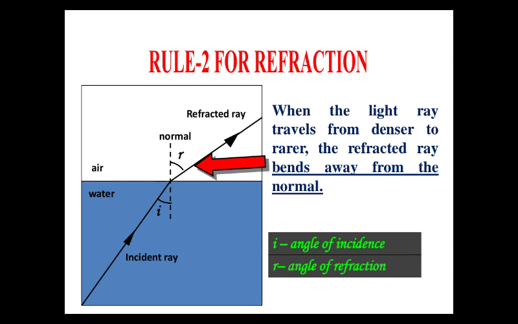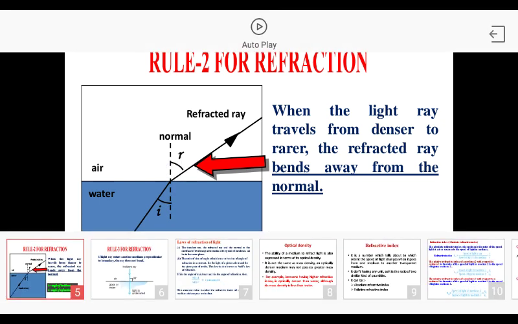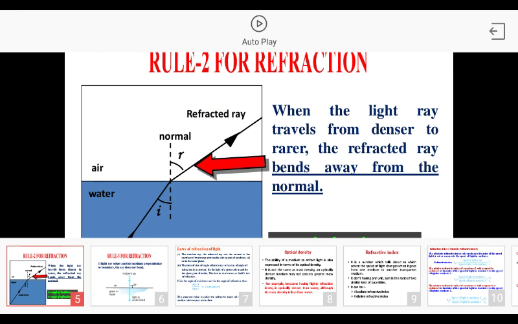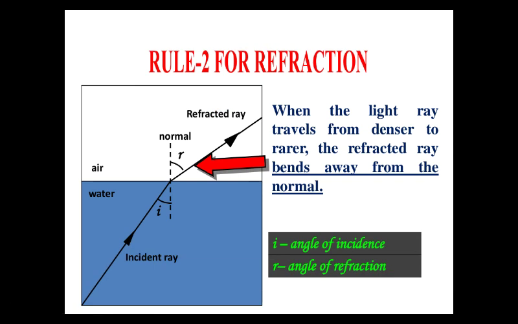Rule number 2: when the light ray travels from denser to rarer, the refracted ray bends away from the normal. So if this incident ray is coming from water and going into the air, it would have gone like this, but no, it is going away from the normal.